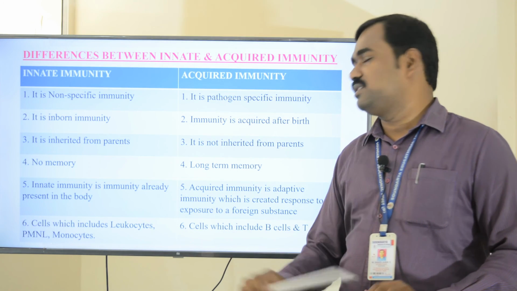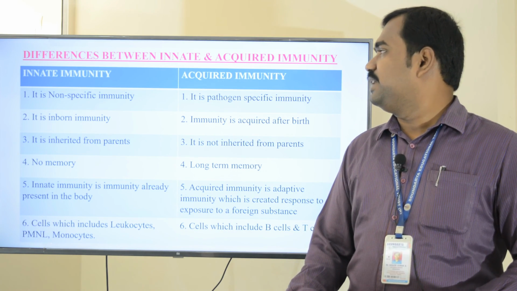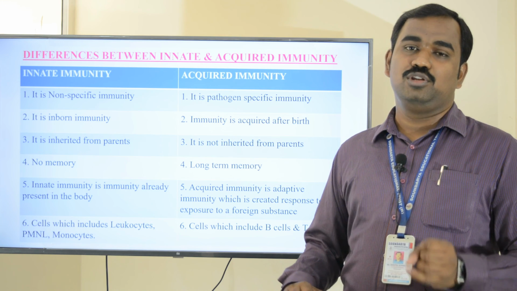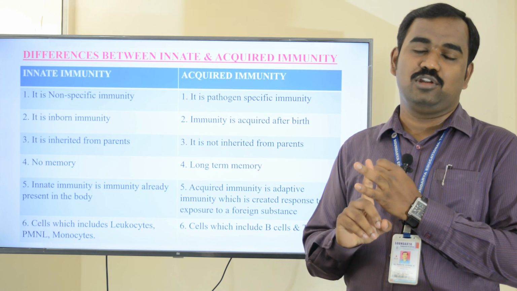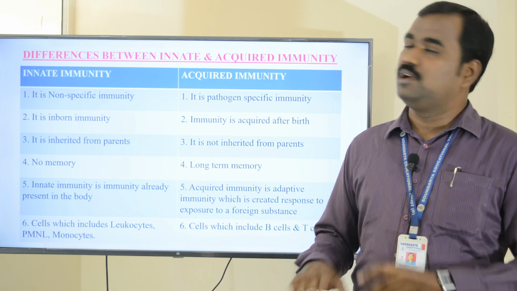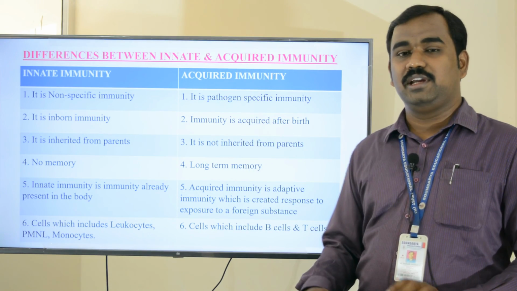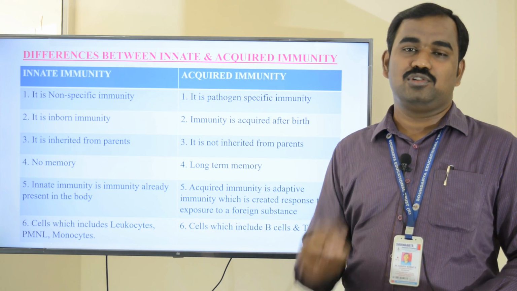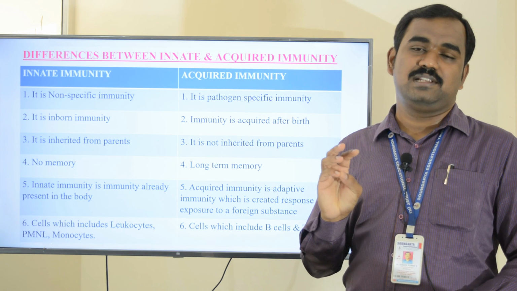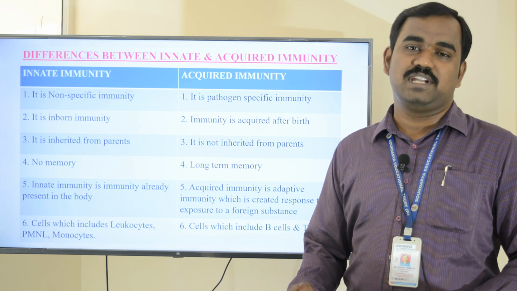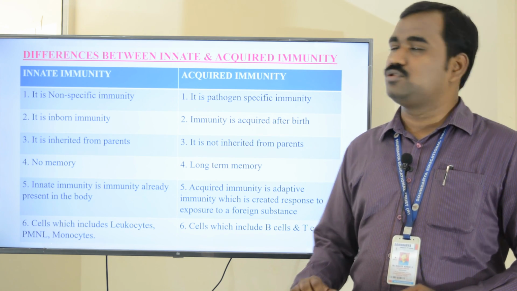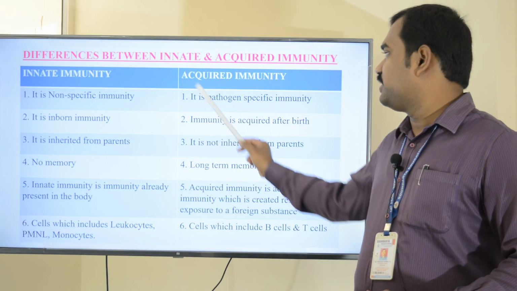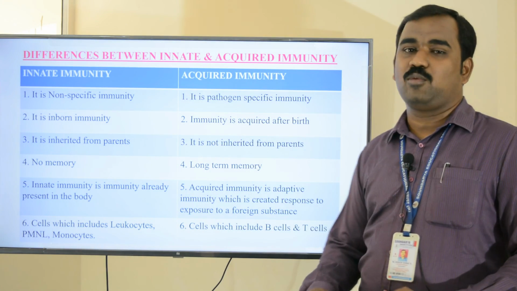The cells present in innate immunity mainly include leukocytes, polymorphonuclear leukocytes, and neutrophils. What about acquired immunity? It includes two special types of cells, B cells and T cells, that is, B lymphocytes as well as T lymphocytes. So these are a few differences between innate immunity and acquired immunity.